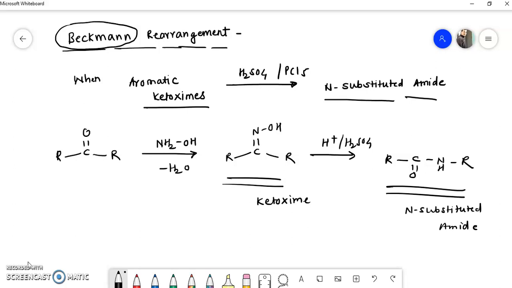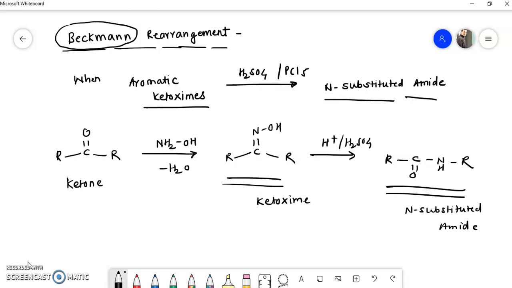I hope all of you have understood this reaction. I will once again explain what Beckmann rearrangement is. Beckmann rearrangement is the rearrangement of aromatic ketoximes to N-substituted amides in presence of H2SO4 or phosphorus pentachloride. How is this starting material prepared? It is prepared from ketone. When ketone is treated with NH2OH, it forms ketoxime, and when ketoxime is subjected to acidic condition, there is a formation of N-substituted amide. This reaction is called Beckmann rearrangement.